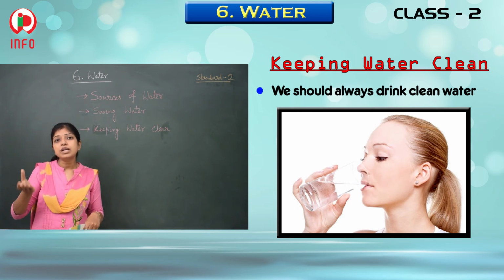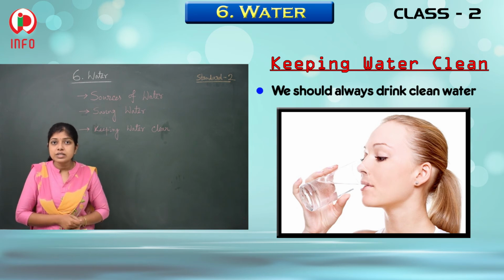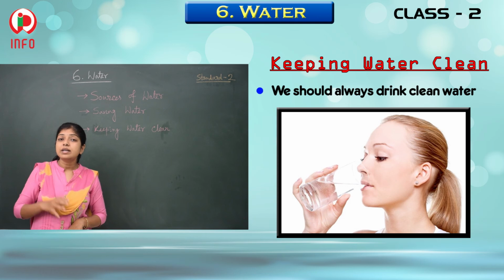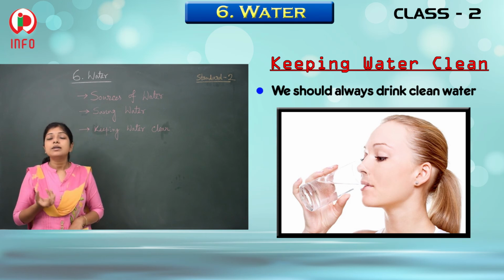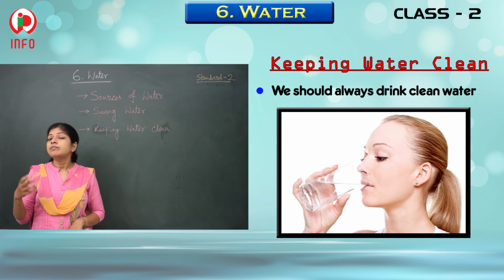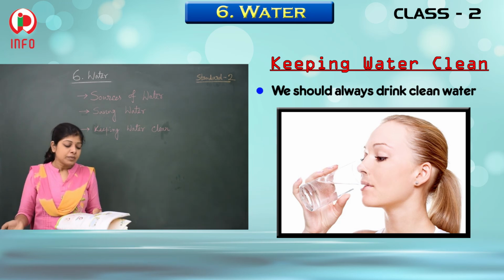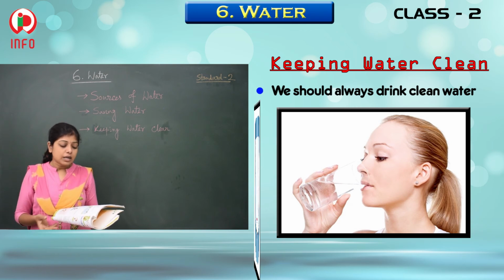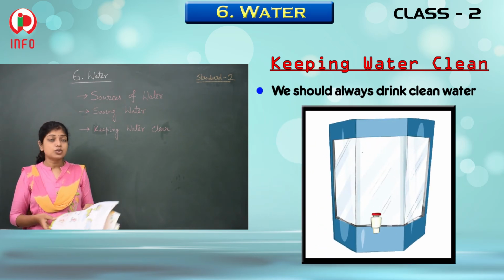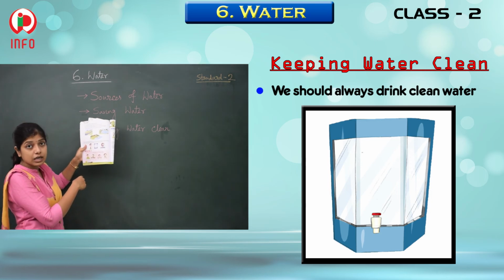Boiling means the temperature of the water becomes very high, almost 100 degrees Celsius, and at that temperature germs can't exist. Germs can't live. So how can you make water germ-free? By boiling it. And use water filters to purify it. Nowadays, different kinds of water filters are available.